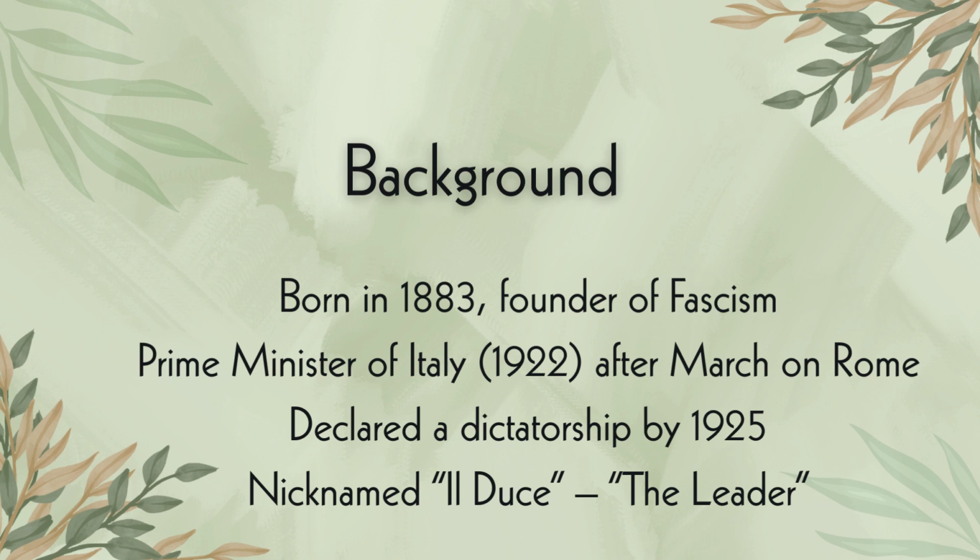He became the prime minister of Italy in 1922 after the March on Rome. So all the problems that were happening in Italy, the economic meltdown, social chaos, and political instability, he took advantage of that to take over power. So he declared a dictatorship by 1924, when he was nicknamed Il Duce, or the leader.